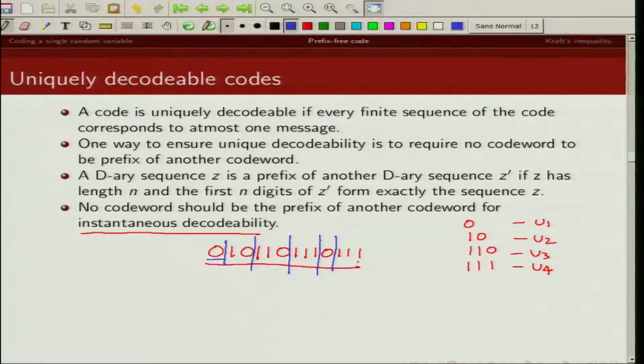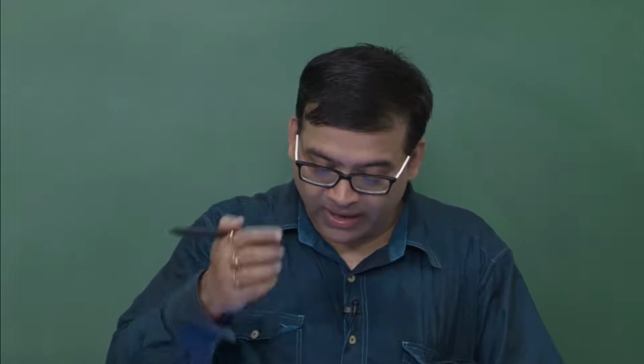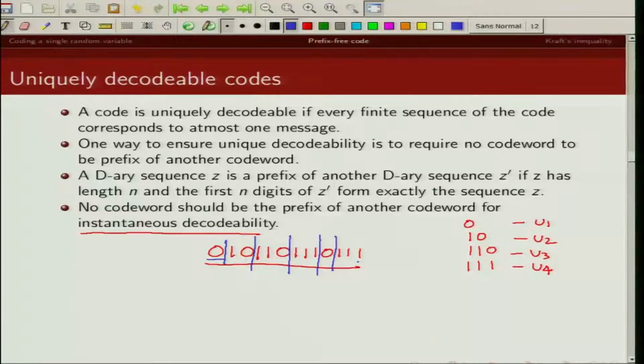So you can see I know precisely where these code boundaries are. So I can do instantaneous decoding, as opposed to if I change the code words to, let's say, 0 1 1, 1 1 0 and 0 1.